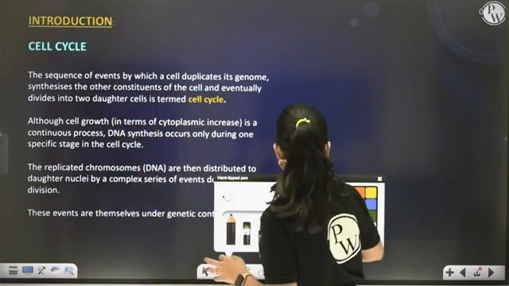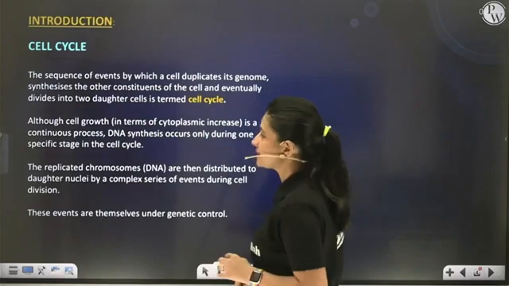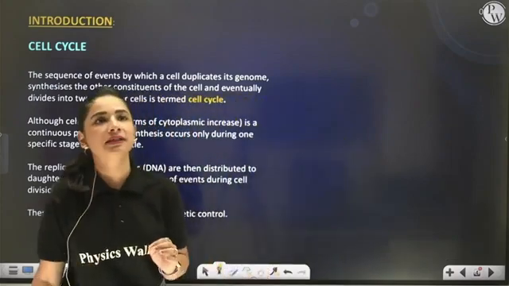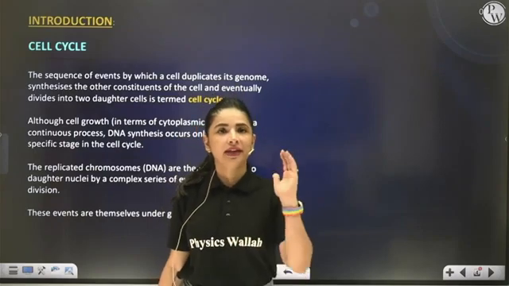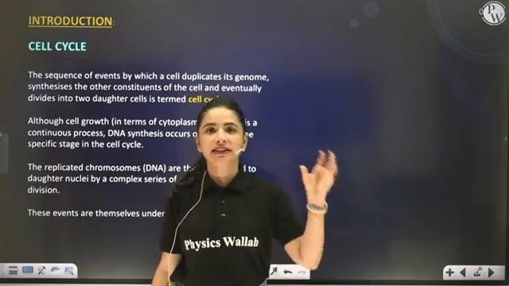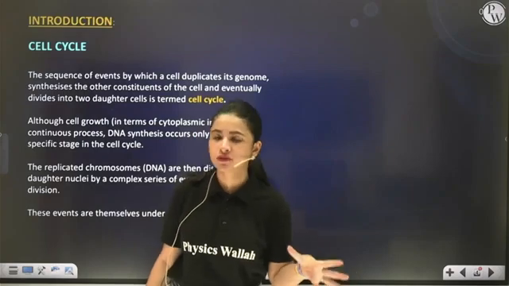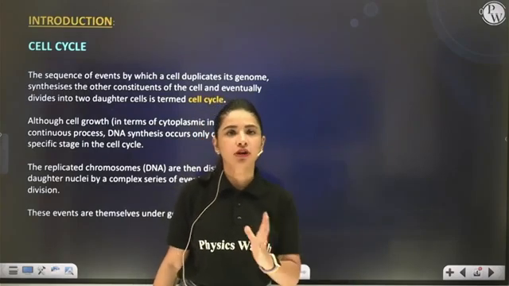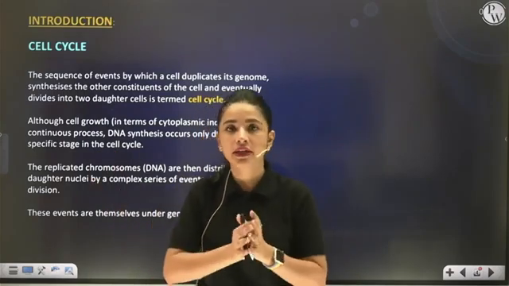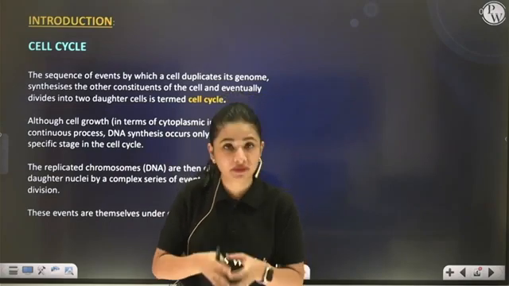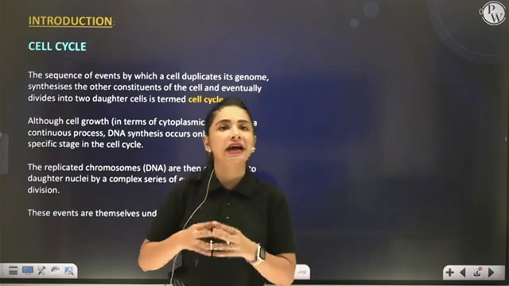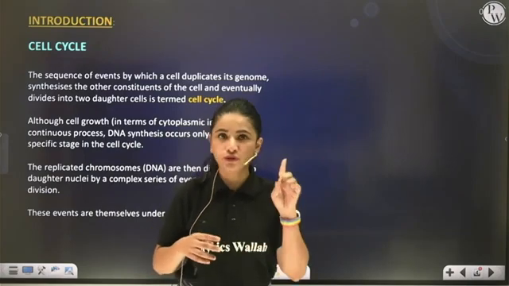So what is the cell cycle? How can you define the cell cycle? The cell cycle means the sequence of all those events like growth of the cell, DNA replication, duplication of cell organelles, etc. So the sequence of all the events which take place during the time of cell division is termed as the cell cycle.